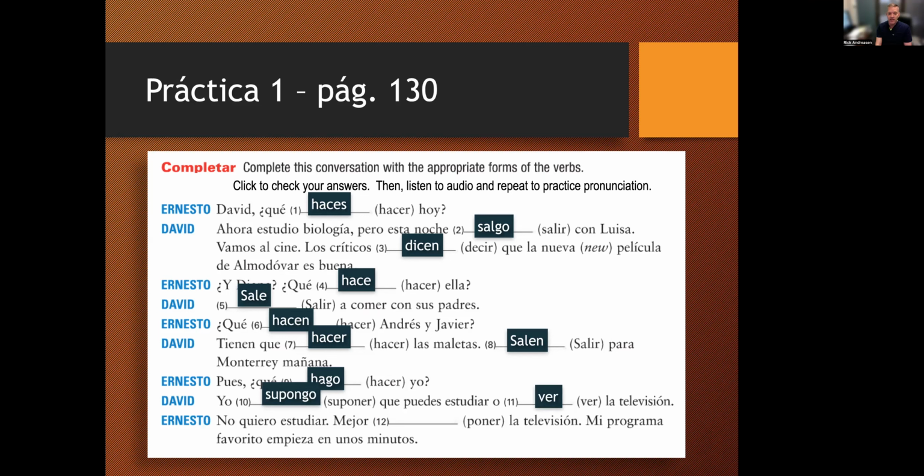Now, ver stays in the infinitive form because it's still being controlled by puedes, right? You can do 2 things. Puedes estudiar o puedes ver la televisión.